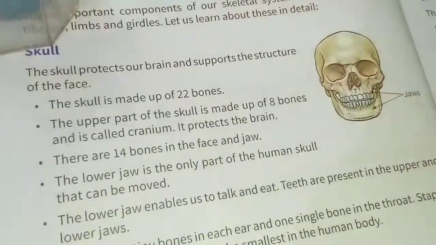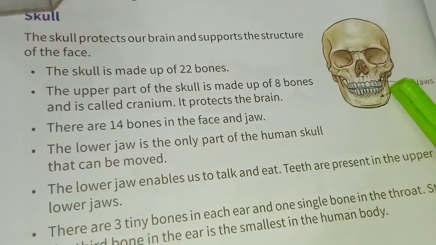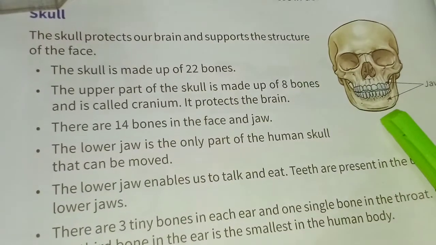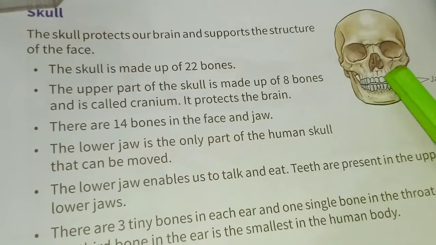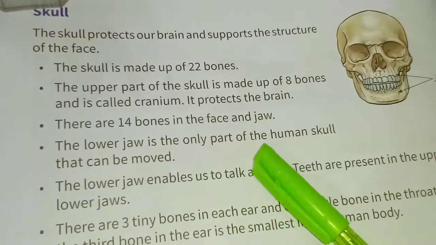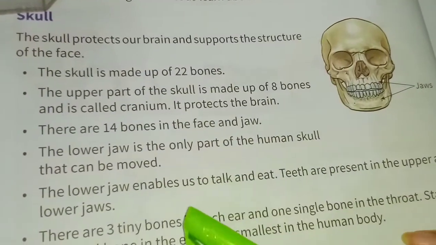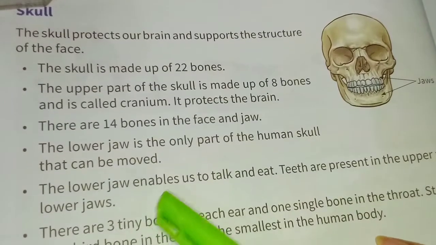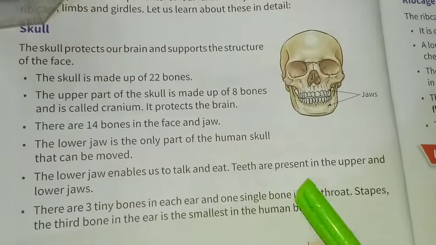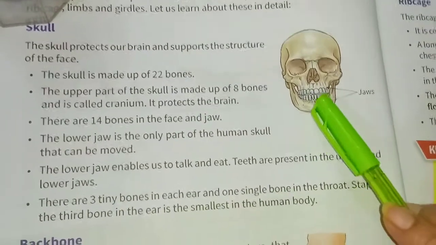There are 14 bones in the face and jaw. This is the upper jaw and lower jaw. The lower jaw is the only part of the human skull that can be moved. That's why we can talk. The lower jaw enables us to talk and eat. Teeth are present in both the upper and lower jaw.